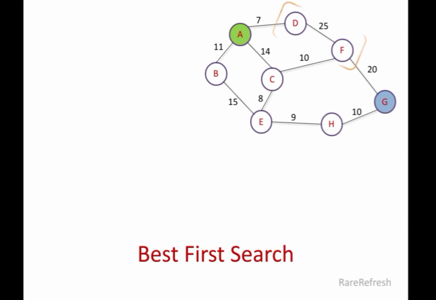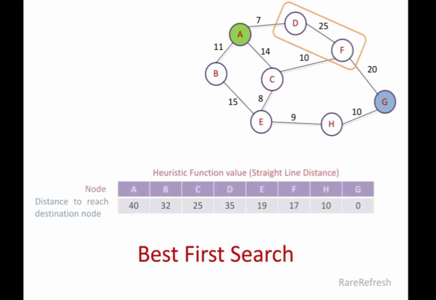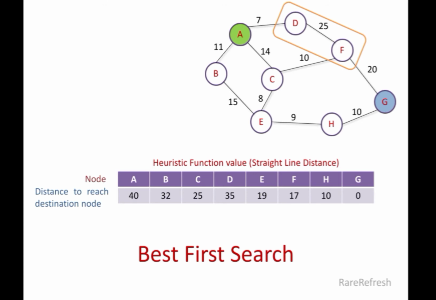For example, here, the distance from D to F is 25, which is the actual distance one needs to cover to move from node D to node F. The table here indicates the value of the heuristic at each node. This value represents the cost pre-calculated by some formula to reach the goal state from the current state. Let's assume that the heuristic value here represents the straight line distance, which is the shortest distance between any two points. So, the value corresponding to D represents the straight line distance from D to G.